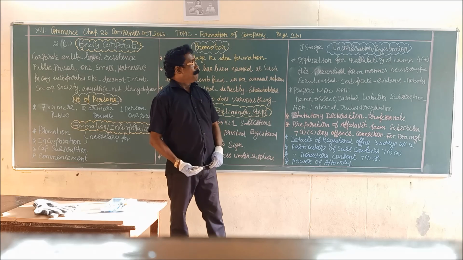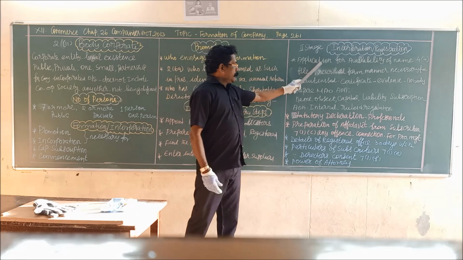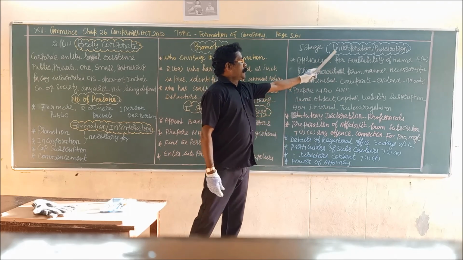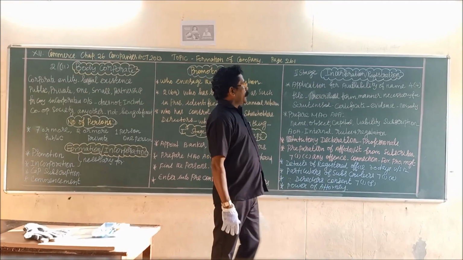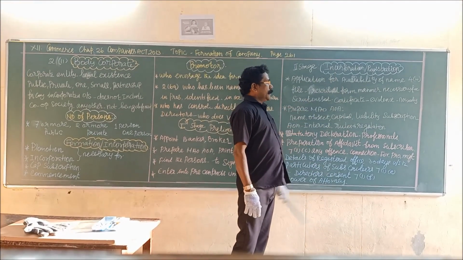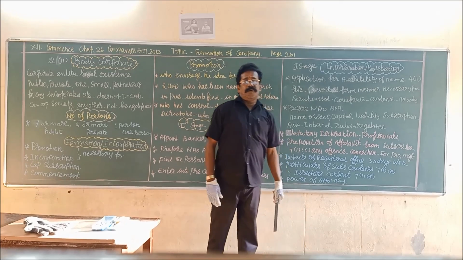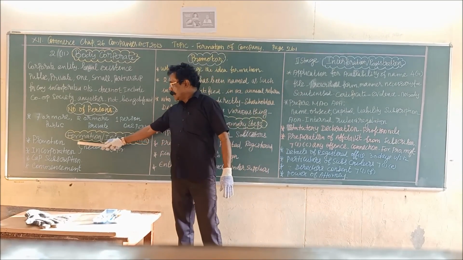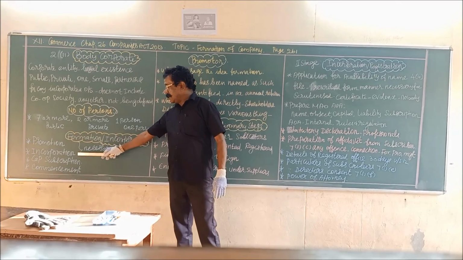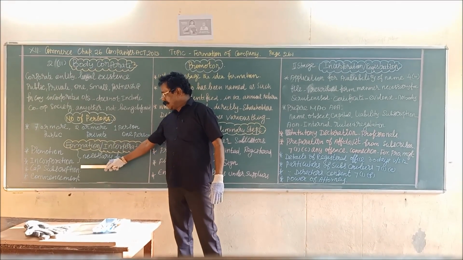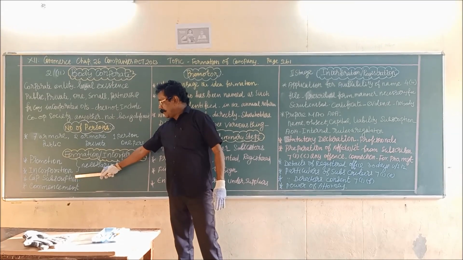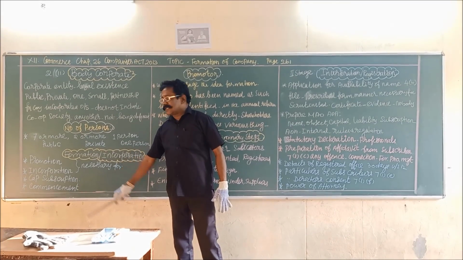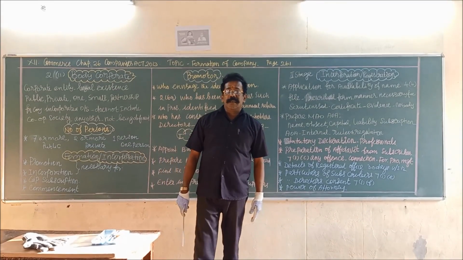So these are all the details or steps to be taken in the second stage, that is the incorporation stage or registration of a company. Out of 4 stages, we have just now completed the first 2 stages, namely promotion and then incorporation. The next 2 stages, namely capital subscription and commencement of business, we will see in the next class.